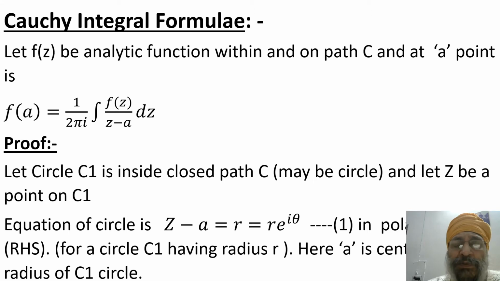C1 is the circle inside C, and let z be any point on C1. Now suppose that the equation is z minus a is equal to r e to the power i theta. This is the polar form of the radius of the circle. z minus a is the Cartesian form. And for the circle C1 having radius r, where a is the center, in this way we have to find.